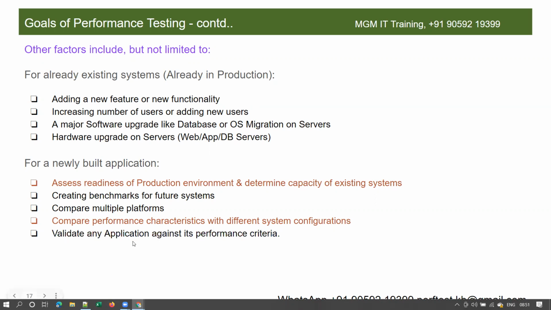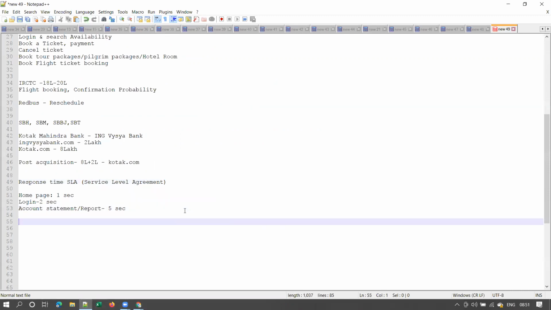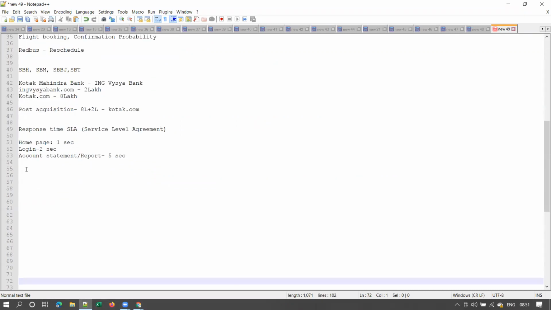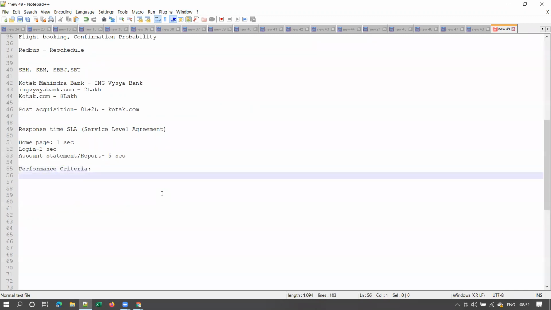And to validate any application against its performance criteria. When I say performance criteria, all this comes into picture. There can be different performance criteria for an application. The first one is response time SLAs.